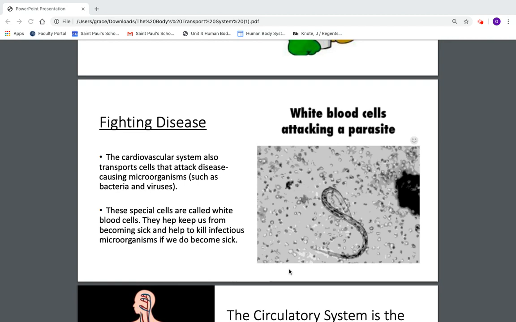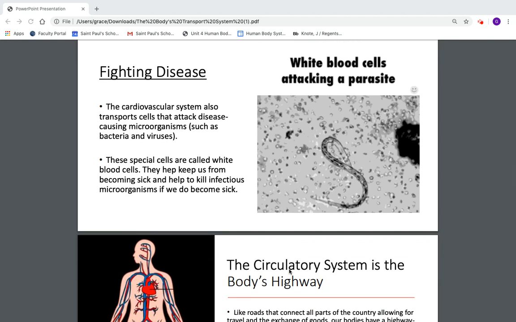Blood also has components that help to fight disease. The cardiovascular system transports cells that attack disease-causing microorganisms, such as bacteria, viruses, parasites, protists, you name it. These special cells are called white blood cells. They help keep us from becoming sick, and they can help to kill infectious microorganisms if we do become sick. So this would be an example of the circulatory system working in tandem with the immune system.